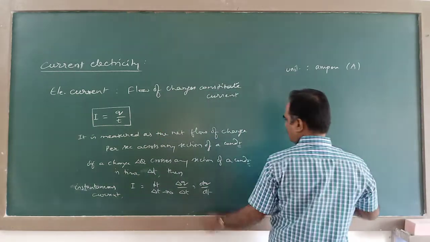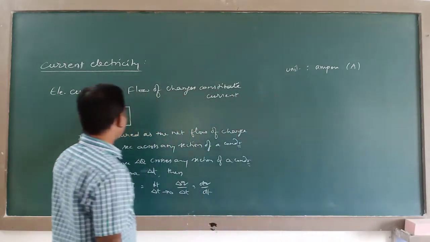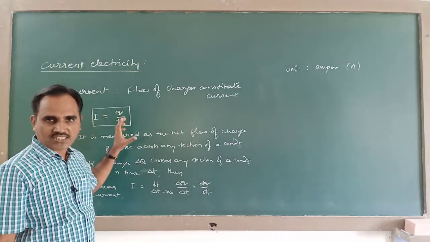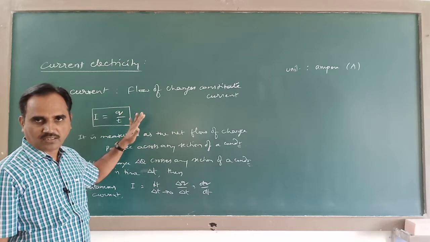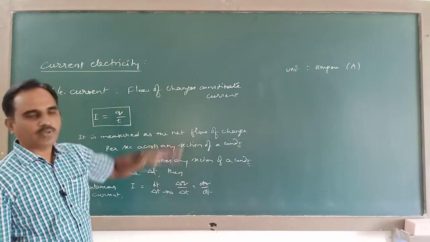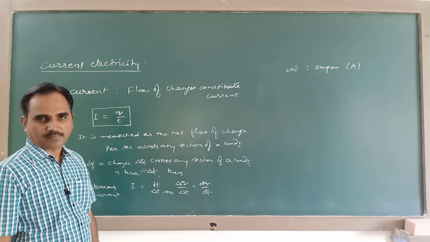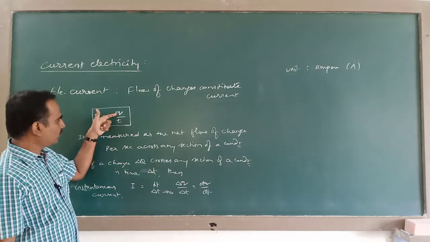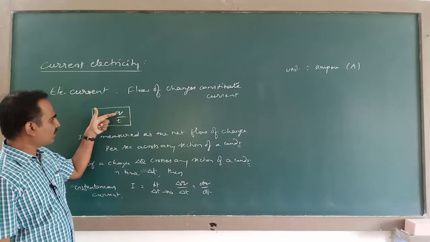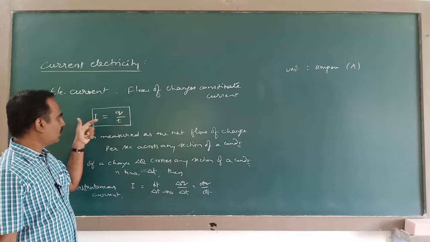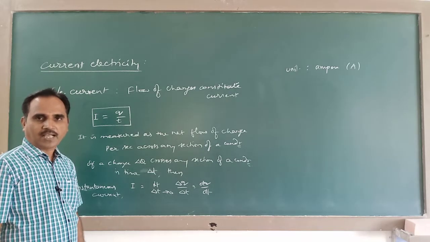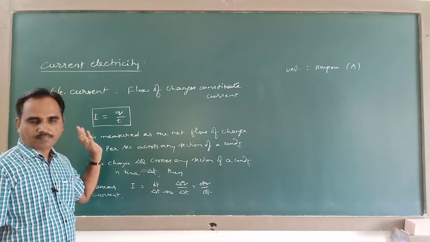So actually from this equation, if a charge of 1 coulomb crosses any section of a conductor in 1 second, the strength of current is said to be 1 ampere. That's the definition. So you can define ampere like this from this equation.